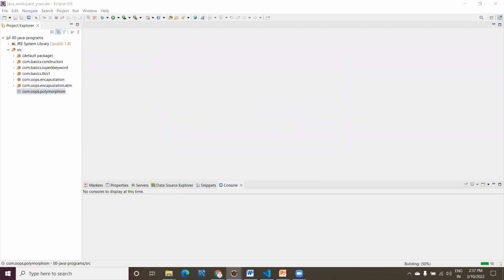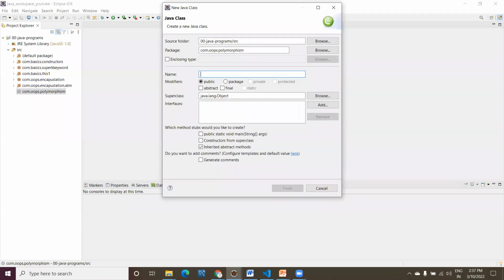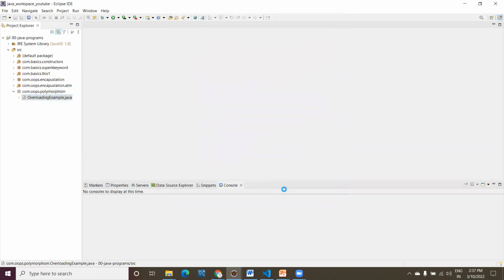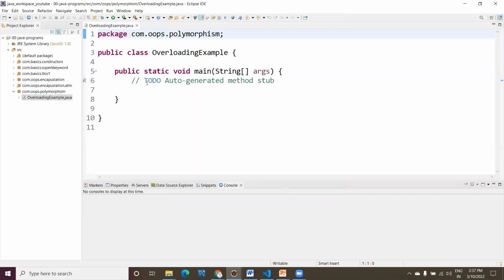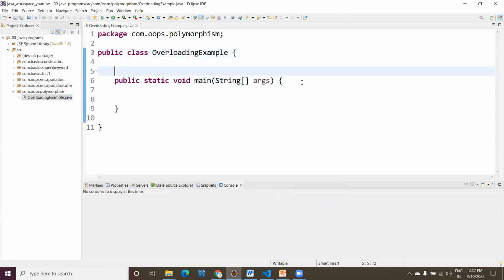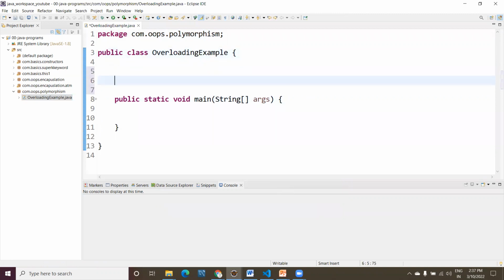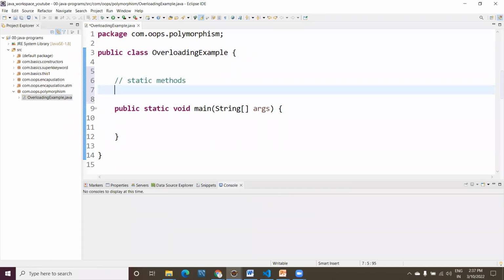I will take a very simple example at the start. I am creating a class; let me take overloading as the example, and I'm keeping the class name the same. I want to create a static main method. Okay, now it is taking some time. Now this is our example. First you can write any kind of methods. Here I'm writing static methods.